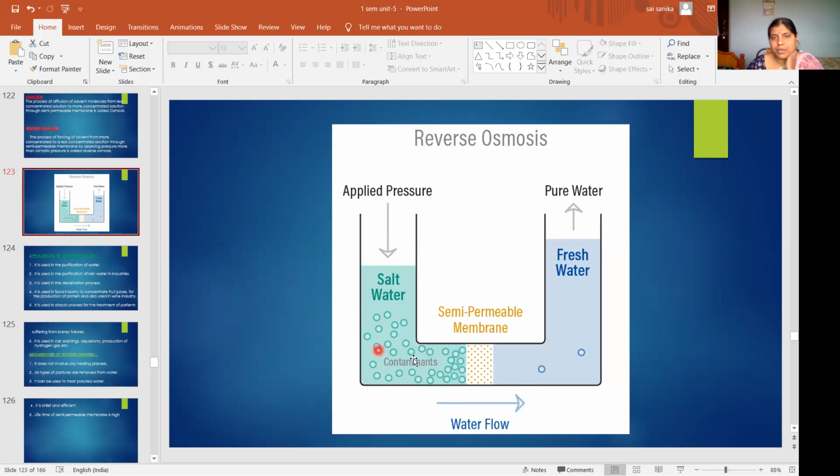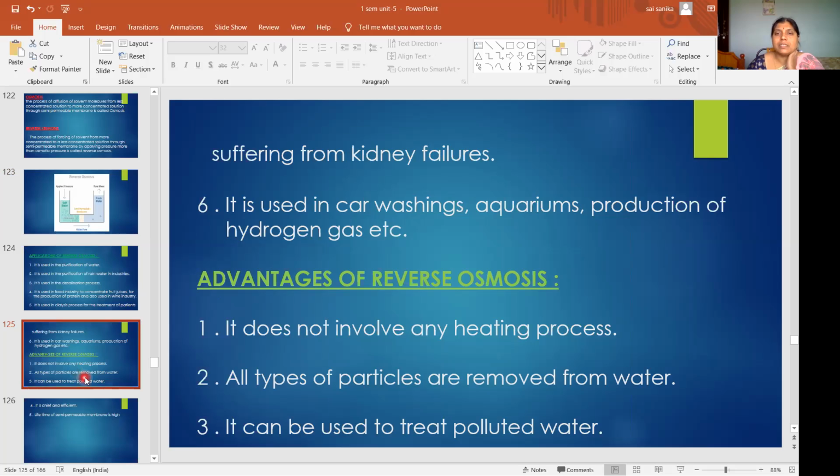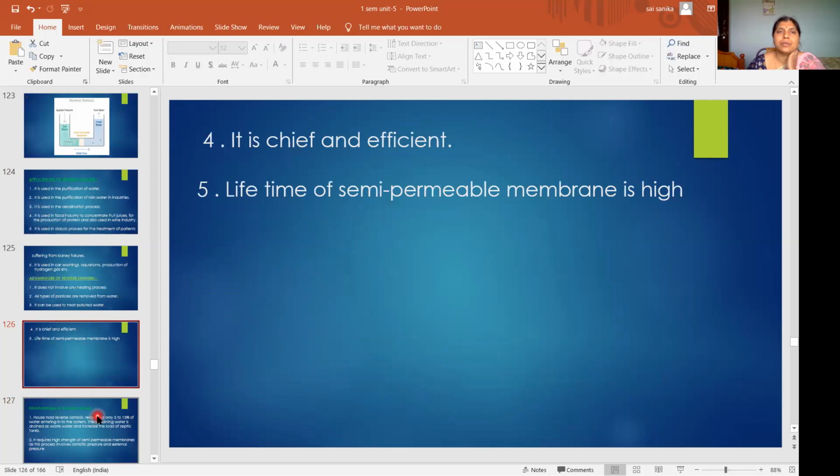It means whatever particles are present in this seawater, it may be salts, colloidal particles, silica, or organic matter, all the particles will be removed in reverse osmosis. That is the main advantage of reverse osmosis. And it can be used to treat polluted water. Even polluted water can be treated by this reverse osmosis.